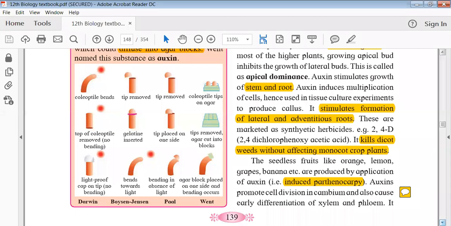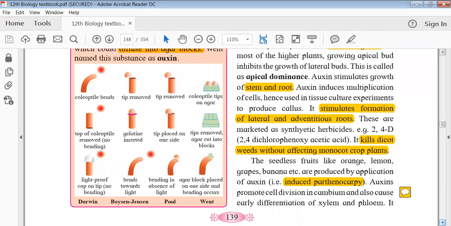It was not a typical plant, but that was just a mass of the cells. So callus is nothing but the mass of the cells which can give rise to a plant. Okay, so the auxins are actually used to produce this particular callus.